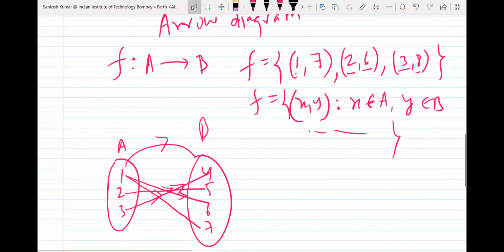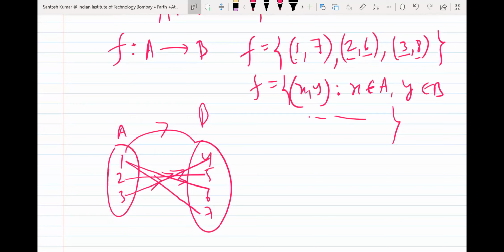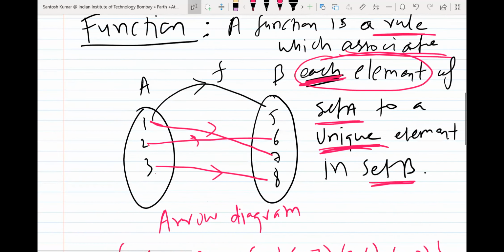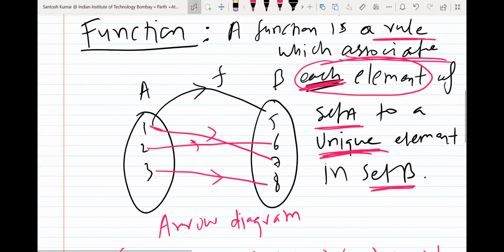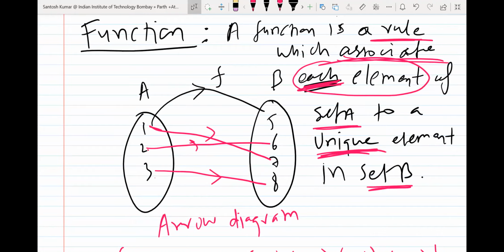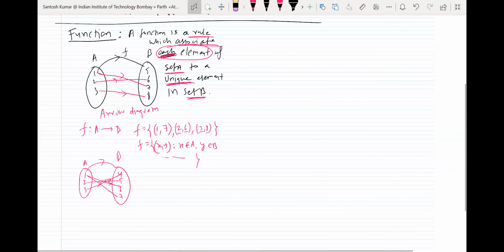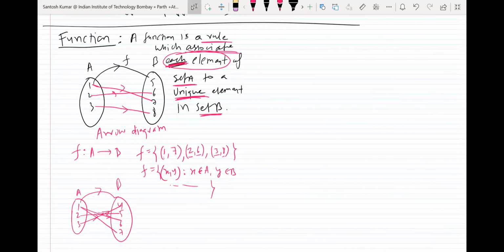Okay, so you look at the example carefully. 1 has image 6 and 7, 2 has image 5, and 3 has image 4. Now you read the definition. So I am looking for the definition. You read the definition also, as you see the example also. Now you try to see.